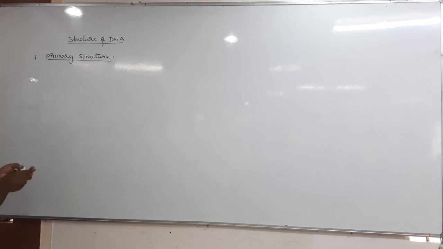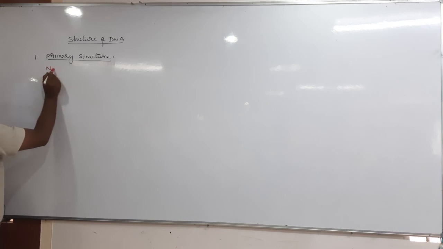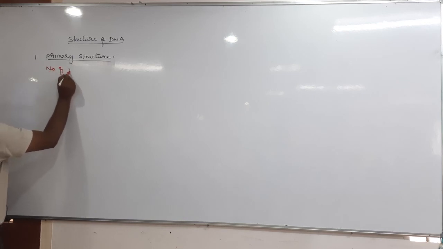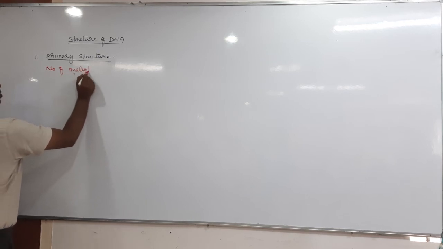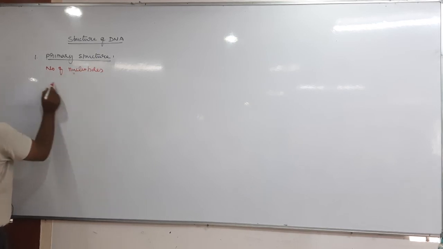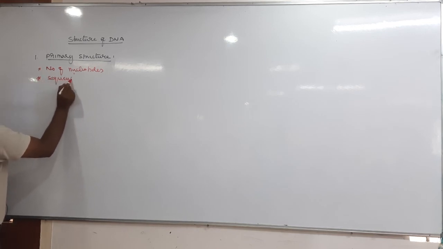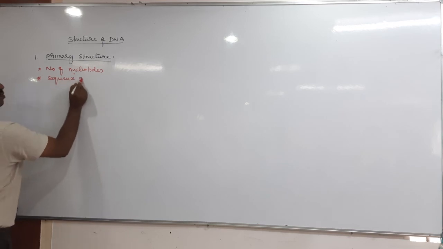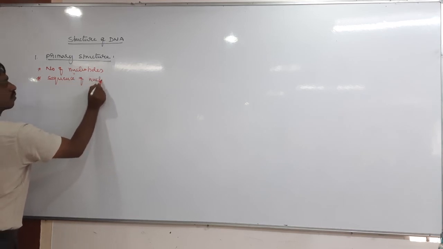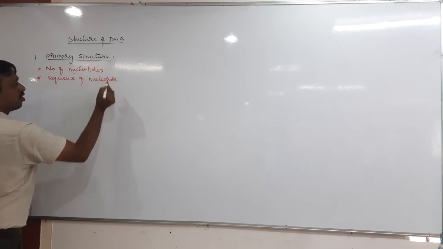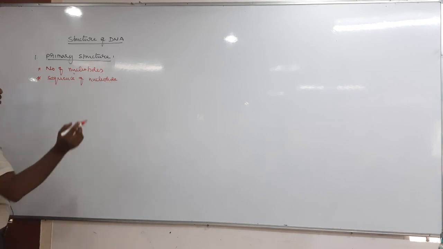Therefore, tell me, the primary structure of DNA describes the number of nucleotides. Yes or no? Next, it also describes the sequence of nucleotides, that means nitrogen bases.